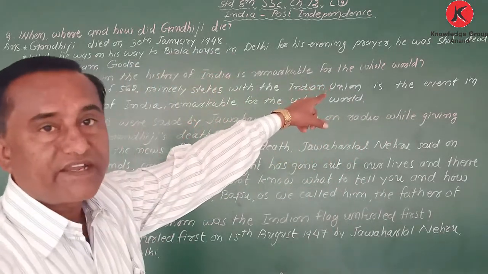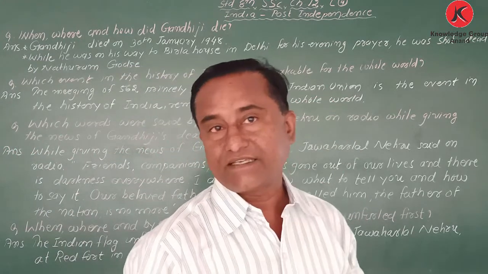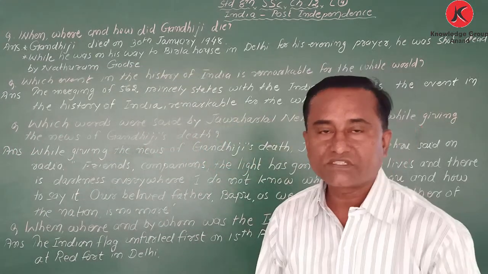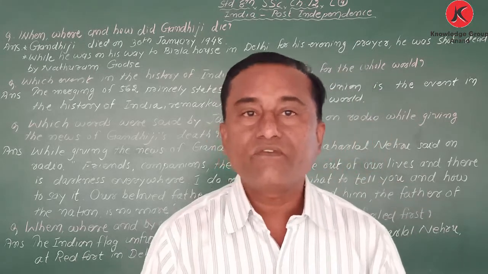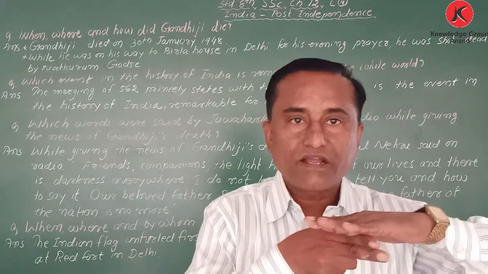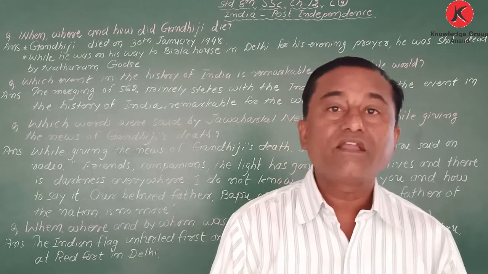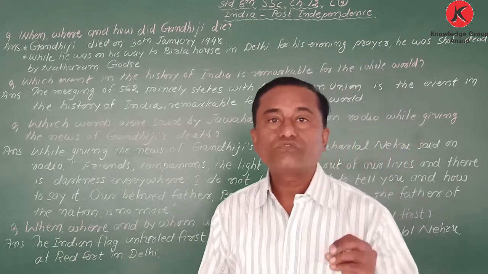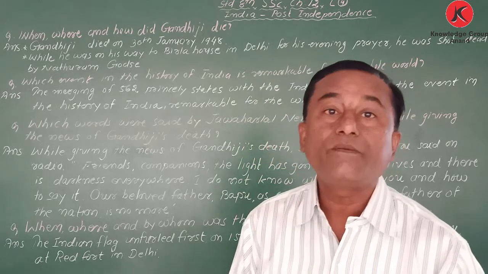He was shot dead by Nathuram Godse. Once again, when he was going for his evening prayer at Birla House, on the way he was shot down by Nathuram Godse on 30th January 1948, 6 or 7 months after independence.